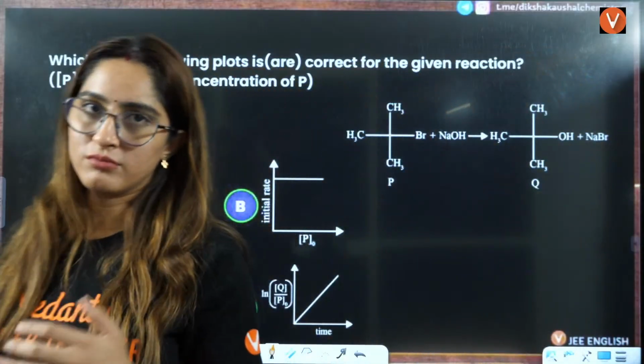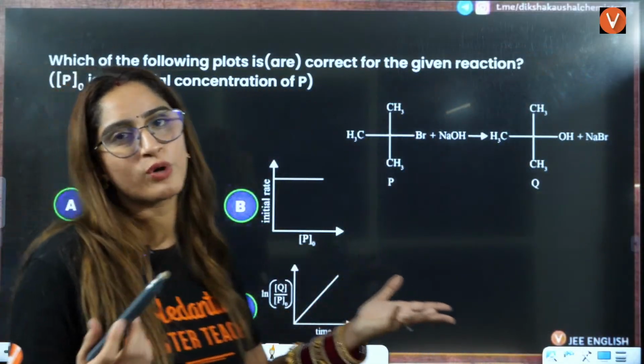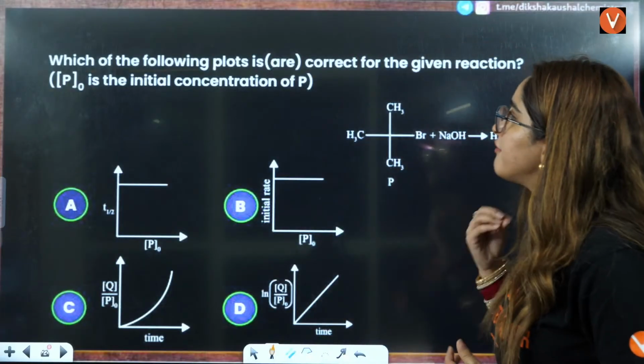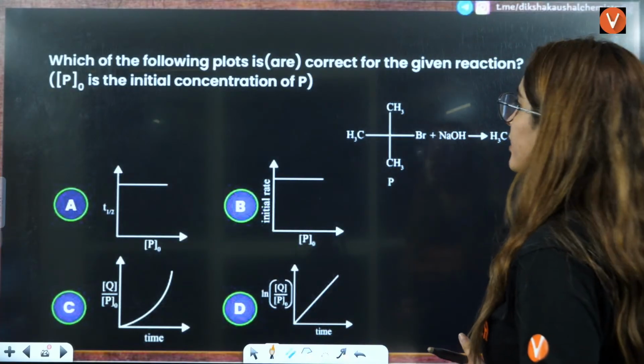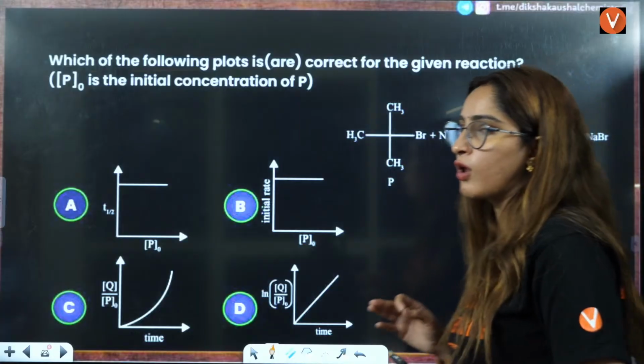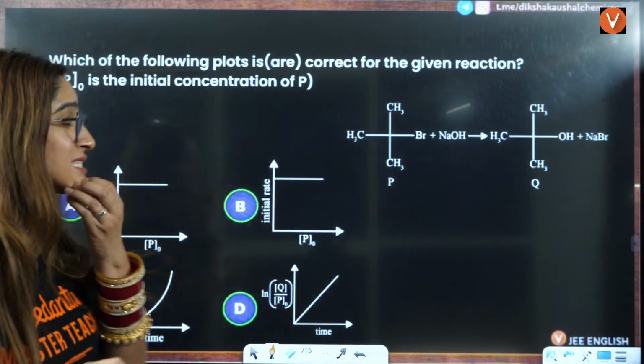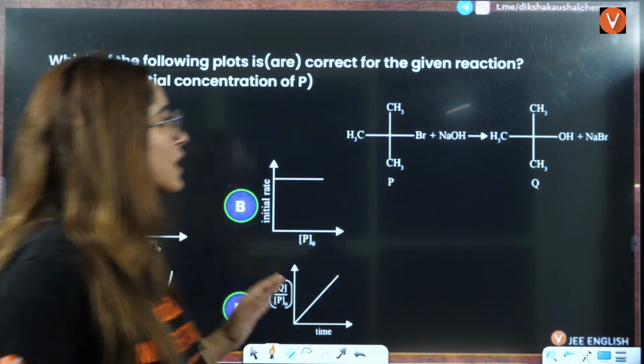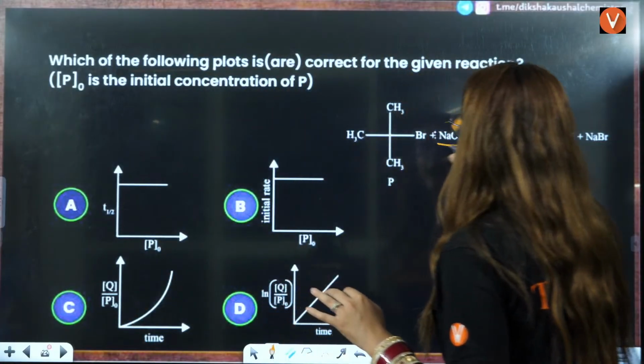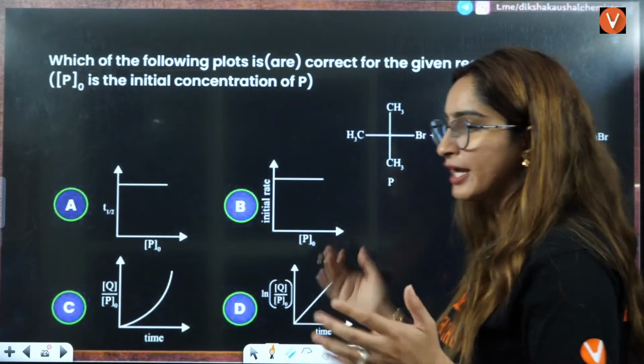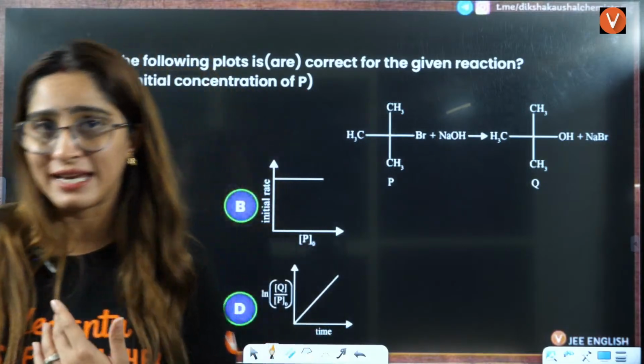So again now, if you can see, they are mixing two kinds of questions, okay? Which of the following plots is correct for the given reaction? P naught is the initial concentration of P. So what you can see here, firstly you should know what kind of reaction this is. Is this a first order, second order reaction? That you should know from organic chemistry.